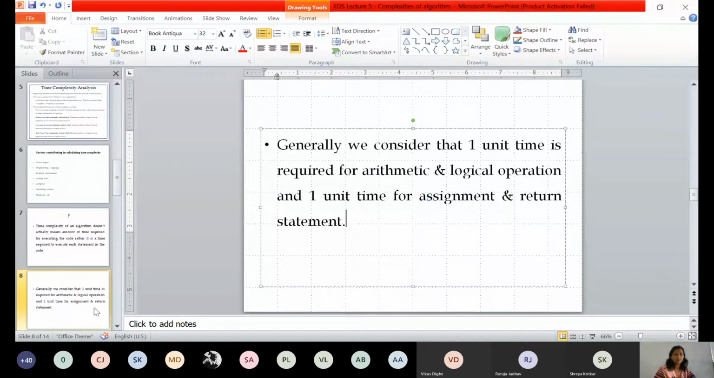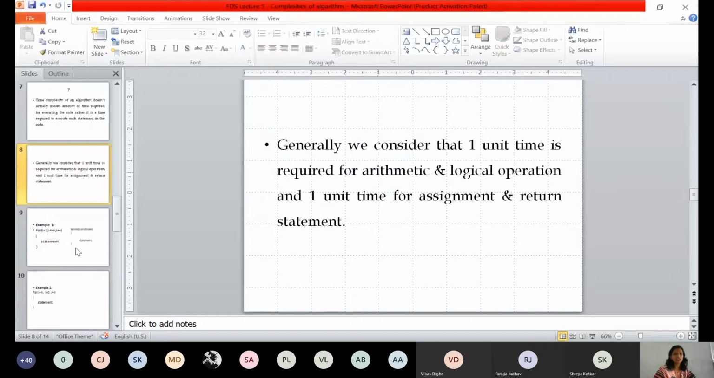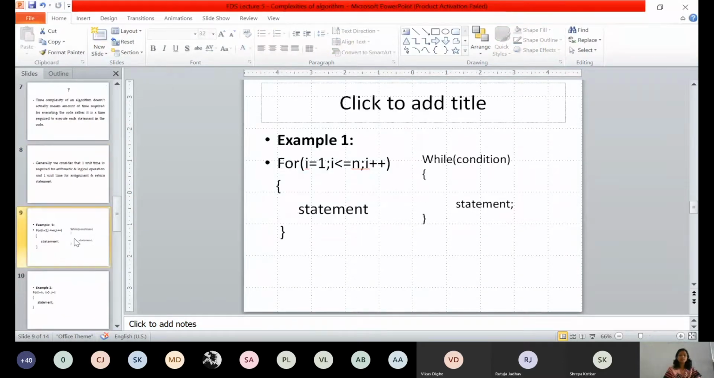Okay, take a pen and notebook and now try to find out the complexity of the codes which are there on the screen. This is the first example for which you need to calculate the complexity. What is there in the example? In the example, there is one for loop. What is the condition in the for loop? In the for loop, we have one variable, that is I.